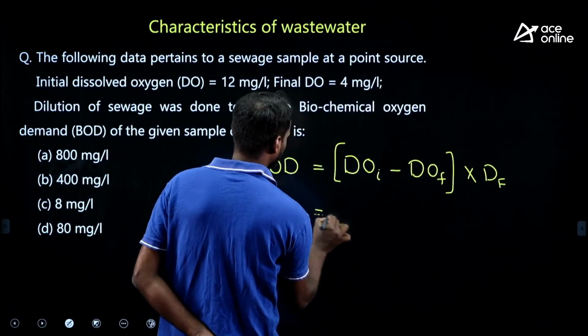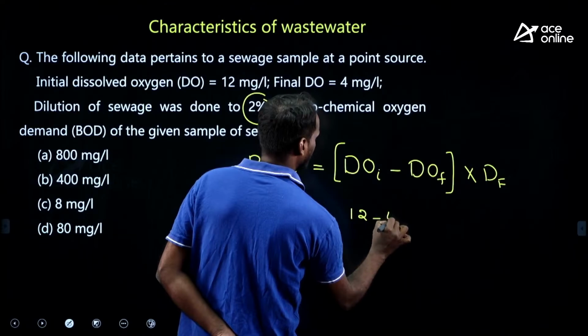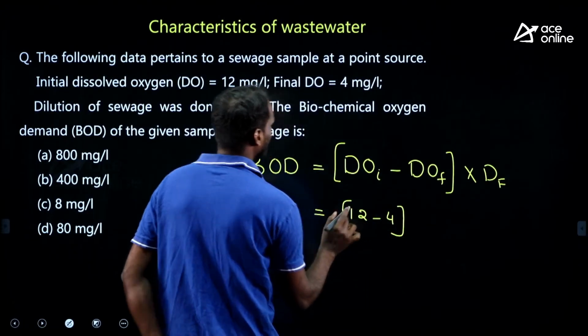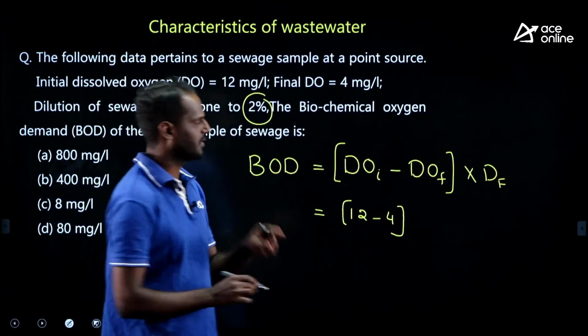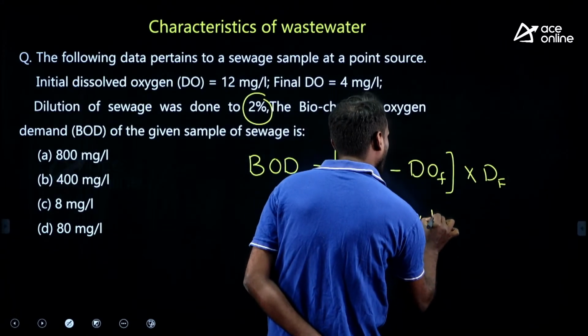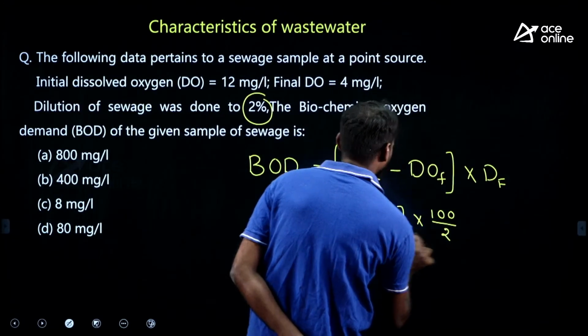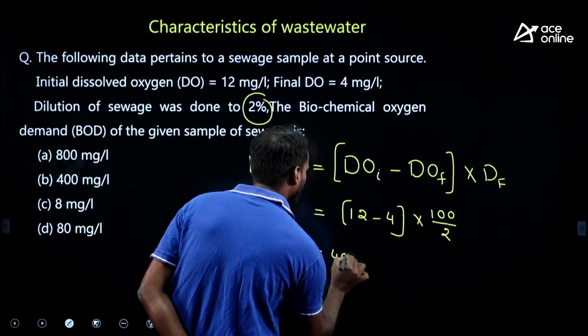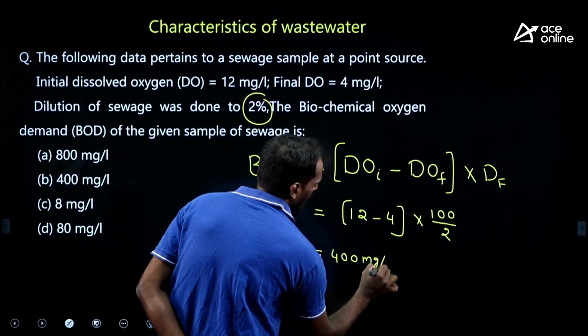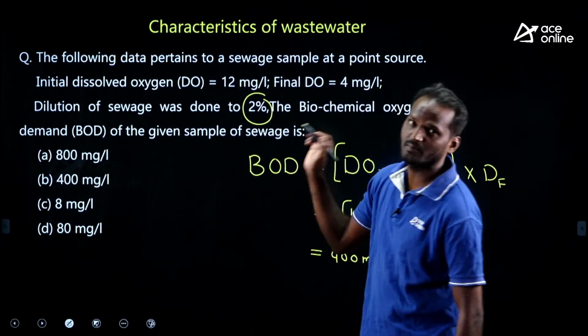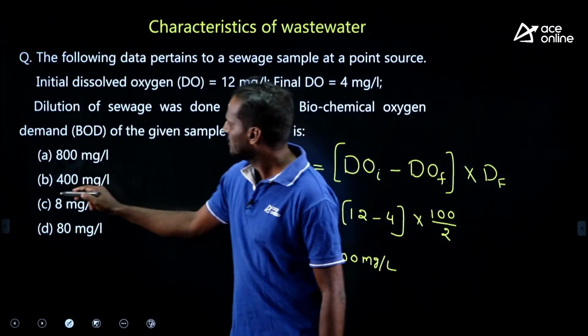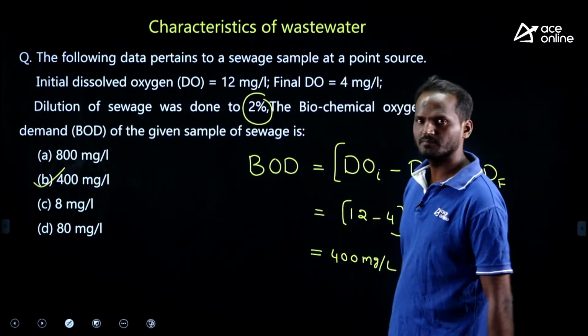What is DO initial here? 12. DO final is 4. What is dilution factor? He has given 2% dilution. It means dilution factor is 100 by 2 means 50. 8 into 50, 400 milligram per liter. Simple, right? You need not put your pen on the paper. You can easily select the option, right?